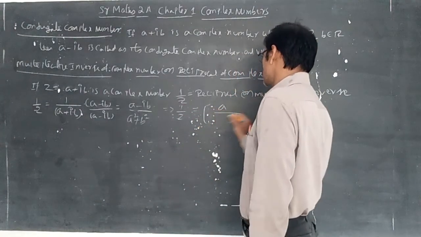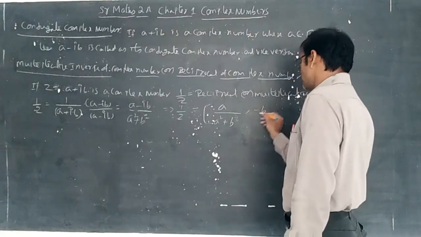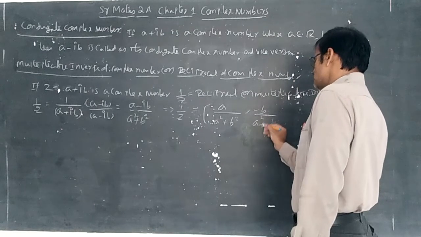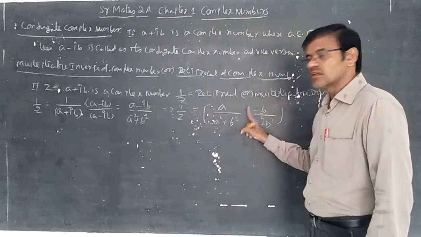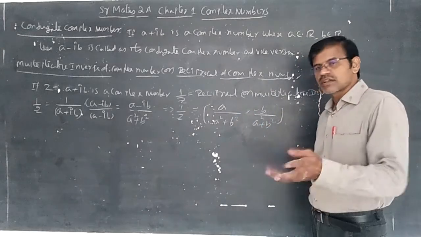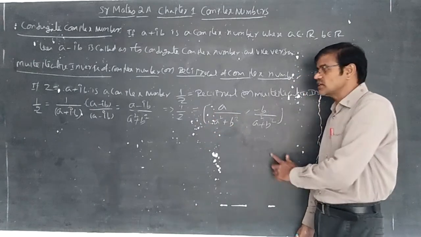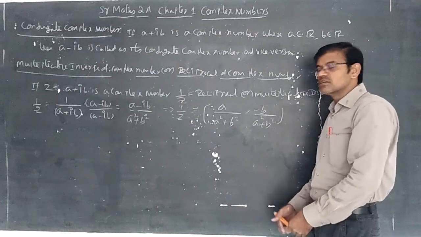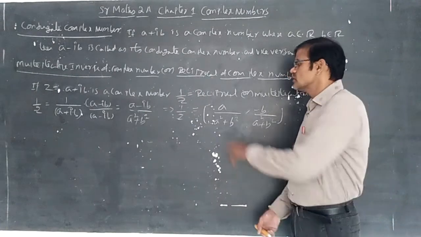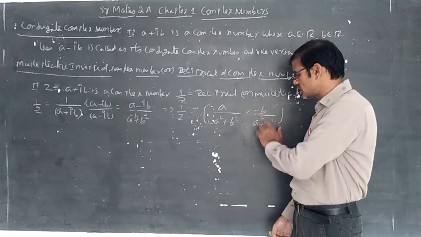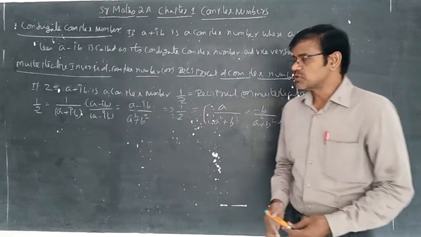That 1 by Z you can write in bracket form as (A by A squared plus B squared, minus B by A squared plus B squared). While writing in bracket form, you should not put i here; whenever you put i, it is wrong. This is an ordered pair of real numbers, which you notate with the letter Z, meaning a complex number. That means it is nothing but (A minus iB) by (A squared plus B squared).